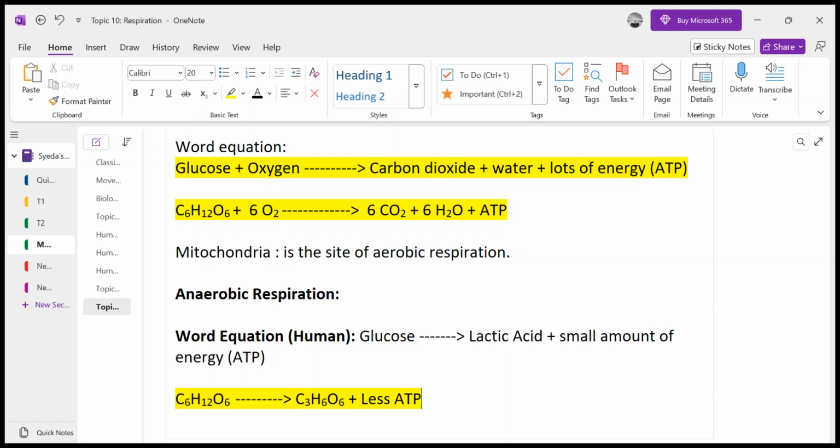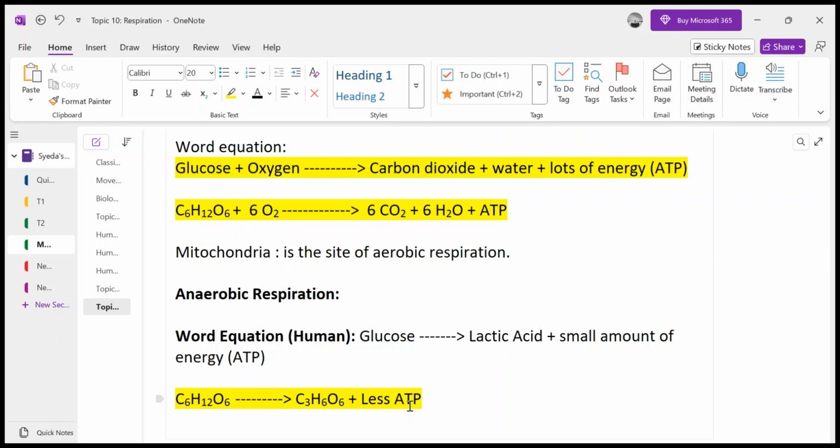So the higher demand for energy is somehow compensated by anaerobic respiration in the muscle, which is an alternative route of producing energy, in which a small amount of energy is released to help the muscles contract during the exercise. But when lactic acid builds up in the muscles, we start feeling cramps, right?